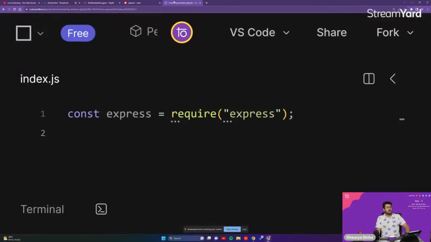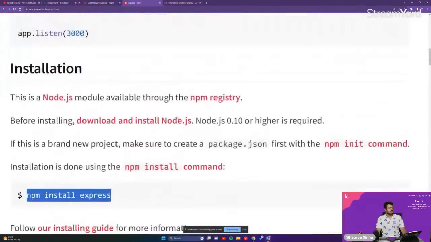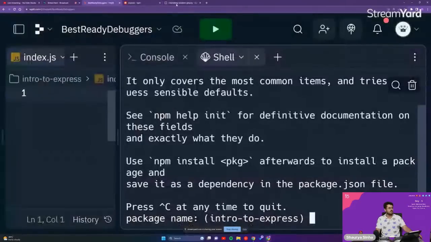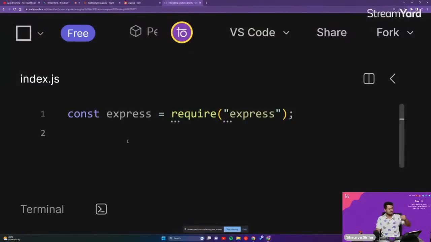Now, if you don't know how to do it, you can always refer to the guide of what the official documentation actually says. I can just do that itself, guys. But for us, we will be trying to understand each and every line of code. The next thing is this Express package. There's a lot of different functionality present inside of it, and Express is a very big word itself.